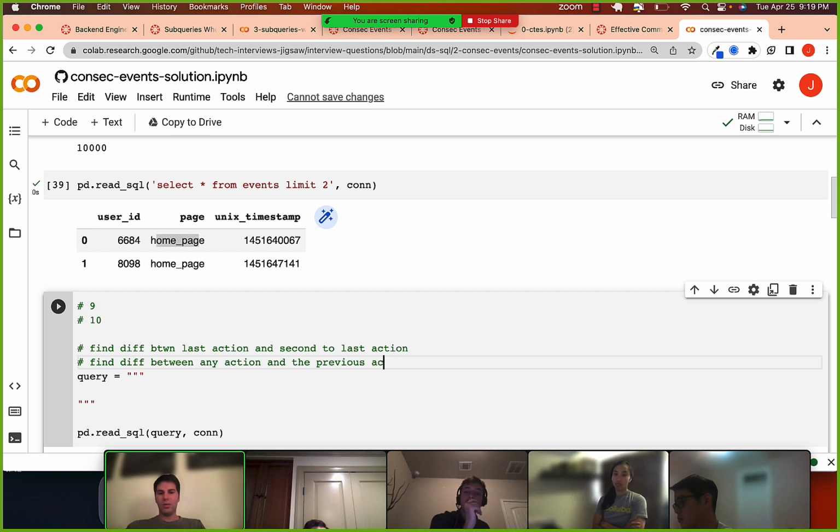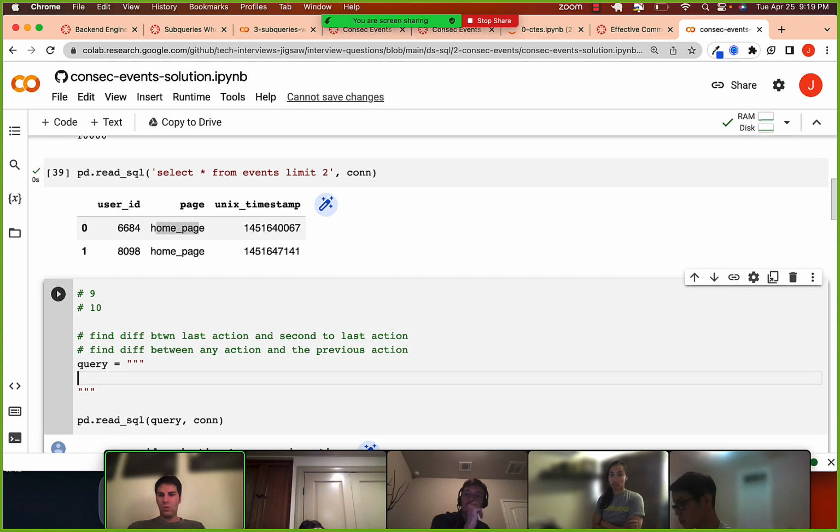Because I kind of know how to do that, right? Which is, I think, finding the lag. So we want to select the user ID, let's say the Unix timestamp from events. Let's just do limit 10 for now.